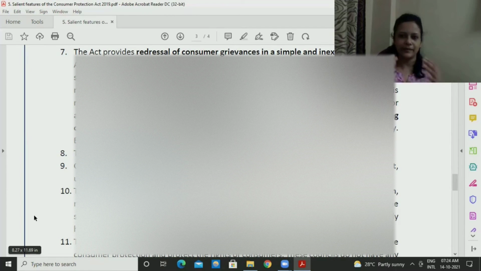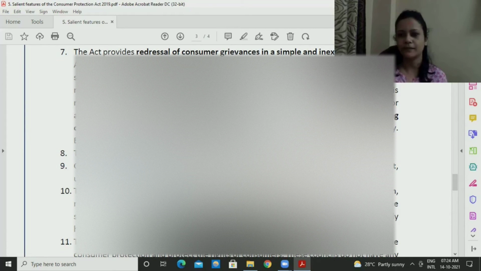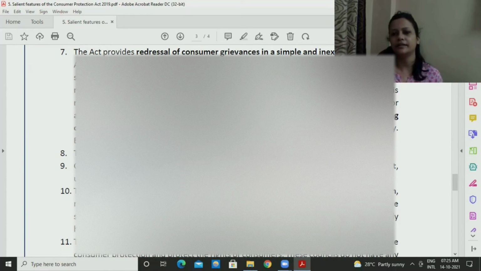In that case, what happens? There are a bunch of sufferers, a bunch of victims, right? People who booked these 3 flights. Just imagine how many people there are. All those groups of people, rather than filing individual grievances, individual complaints, can collectively file a complaint, which will be like a class action. All those are victims of the same matter. So together, the commission will hear the matter so that it can be resolved very quickly.